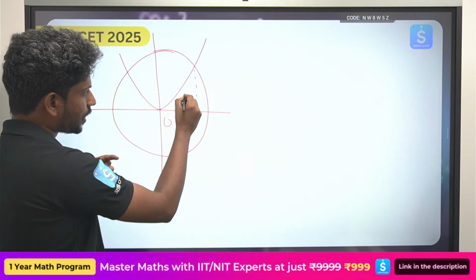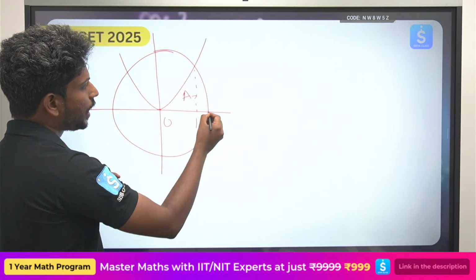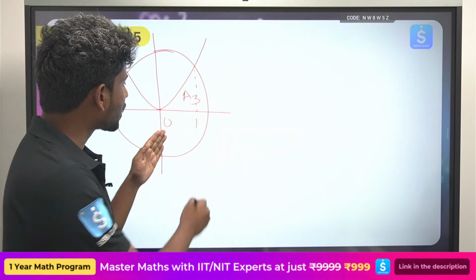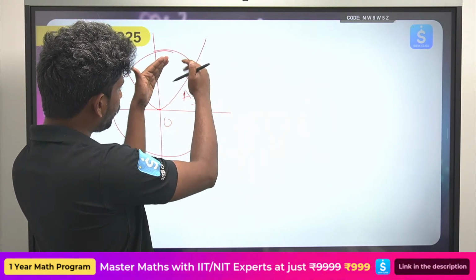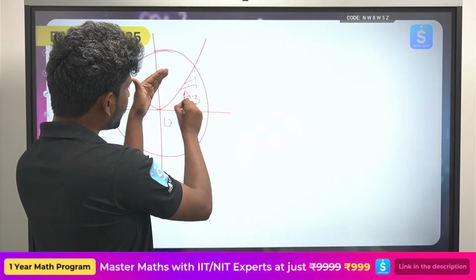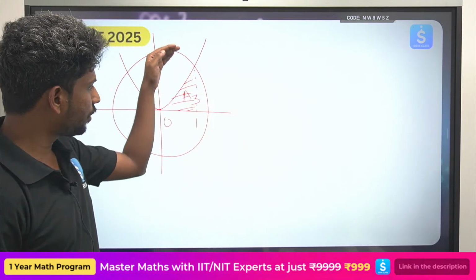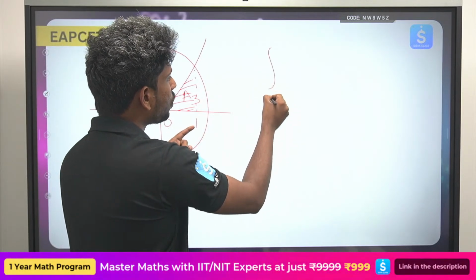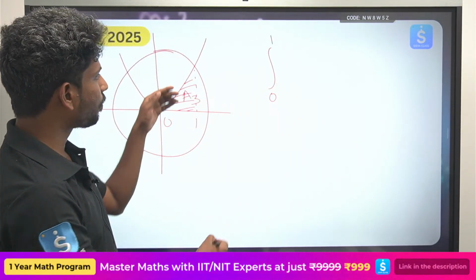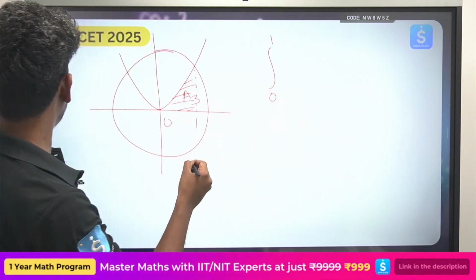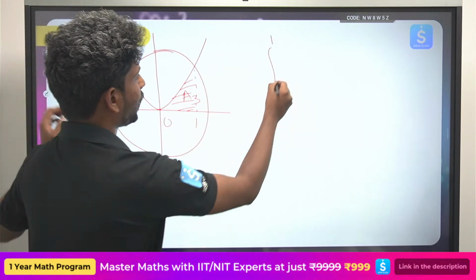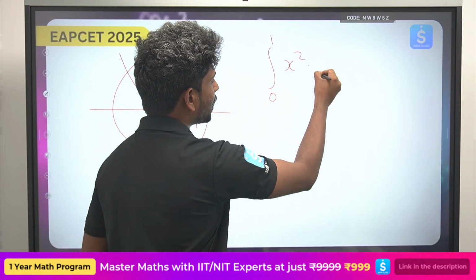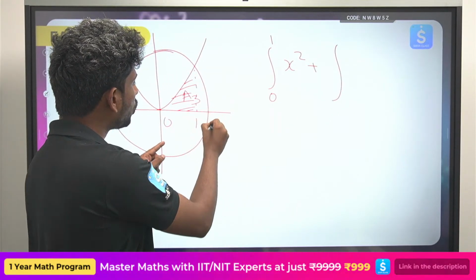So this total A3 I can write as two parts. What I am trying to do is, from 0 to 1, I first find the area under the parabola y equals x square, plus from 1 to root 2.